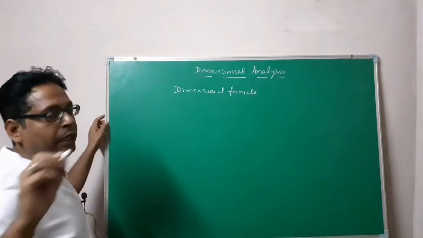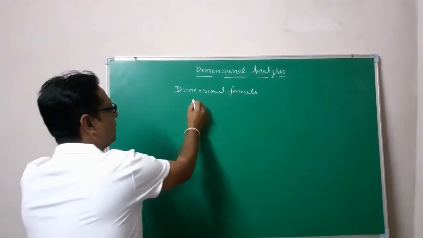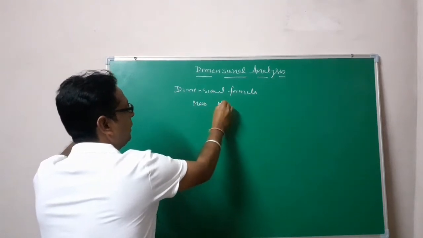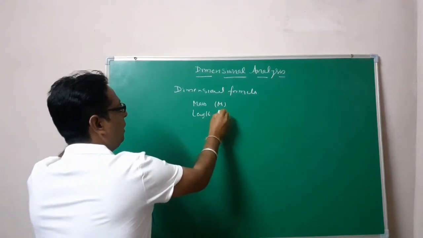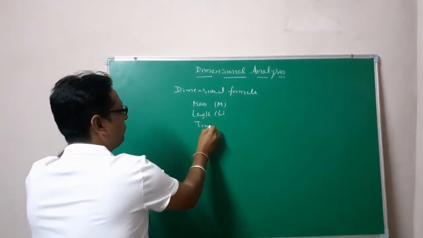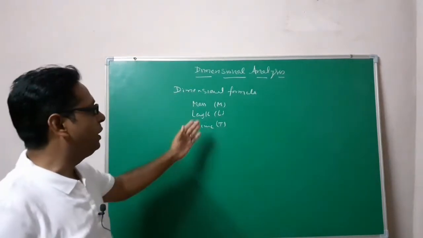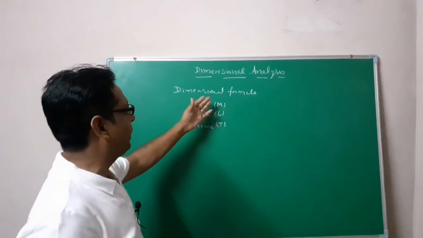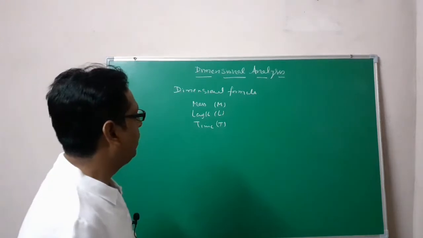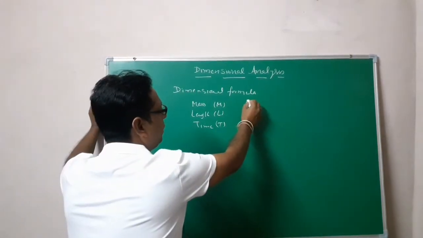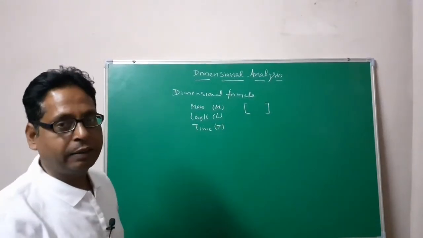Basically, dimensional formula can be depicted by three quantities, that is mass, which is M, length, which is L, and time, T. These three quantities are used in demonstrating this dimensional formula, and it is shown with the help of square brackets, right?